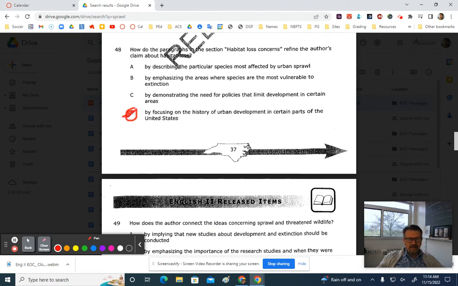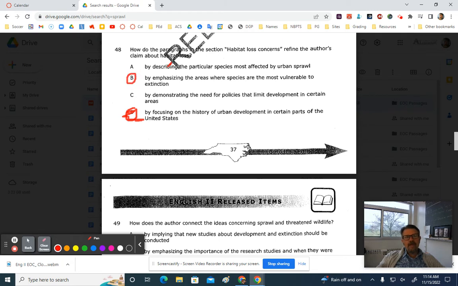The correct answer is not D on 48. Let me see if I've got a little eraser here. I don't think I do. Oh, well. It's okay. But it's not D. The correct answer for 48 is B.